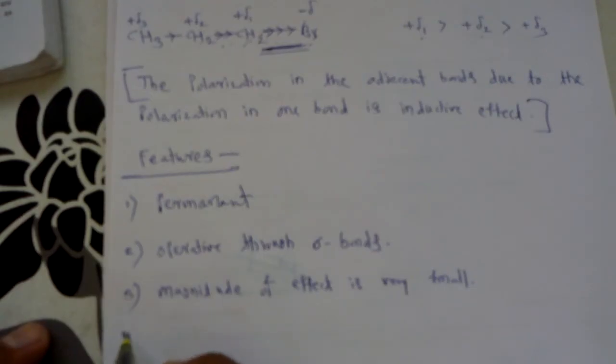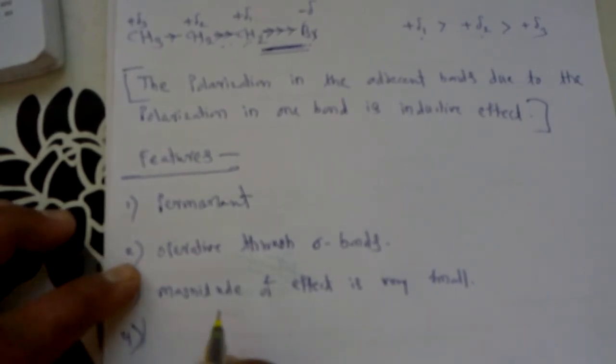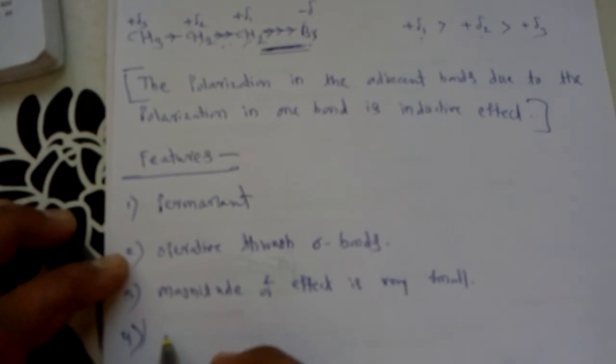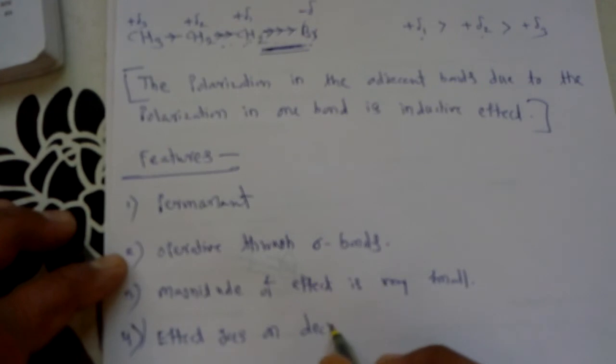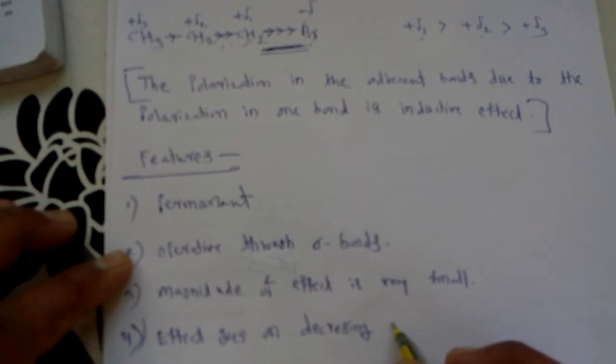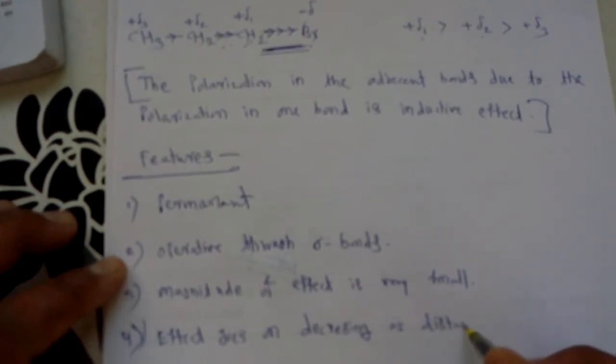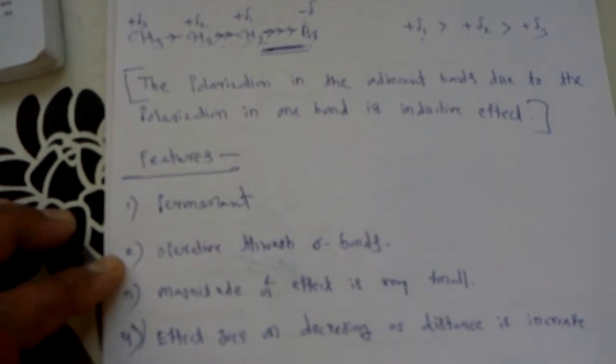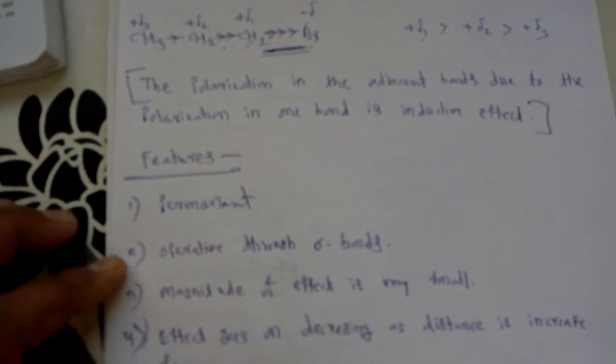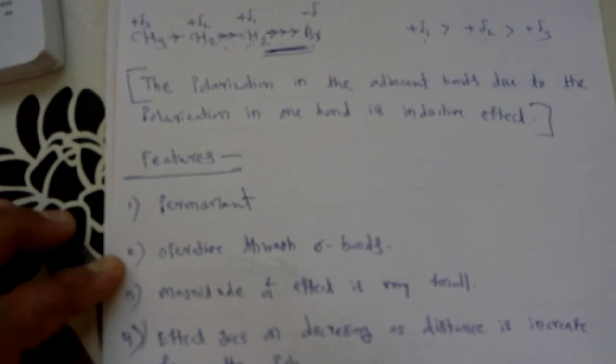And the last important feature is that this effect goes on decreasing as the distance is increased from the polar group or atom.